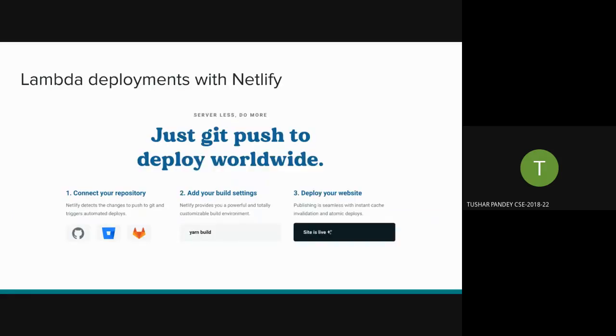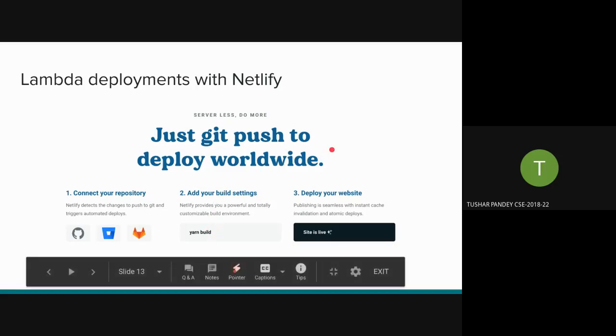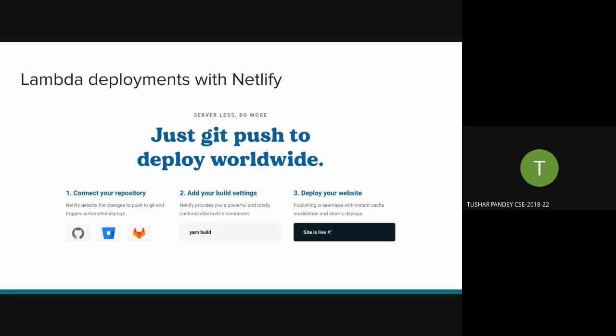Okay, Netlify. Actually, a friend of mine had this question recently. He asked what he should use. He was stuck at using AWS, and it's very tiresome. Netlify is a service that allows you to just push your local website on the internet very easily. You just have to push it to GitHub. You connect your GitHub account with Netlify, and it will host your website on Netlify. You can do it on your console, or you can just click a button. It will happen as easy as that.